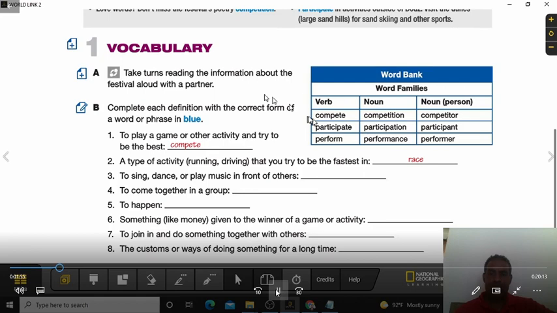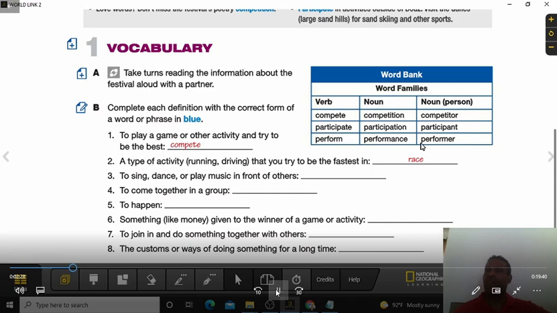The word bank, it says word families. We have here compete. The family of compete is competition and competitor. One is a verb, the other one is a noun, and this one is a noun for a person. Participate, the noun will be participation, and the noun for a person will be the participant. Perform, the noun will be performance, and the noun for a person will be the performer. So are you a performer? Are you a competitor? We're talking about baseball or basketball, or even about learning English.